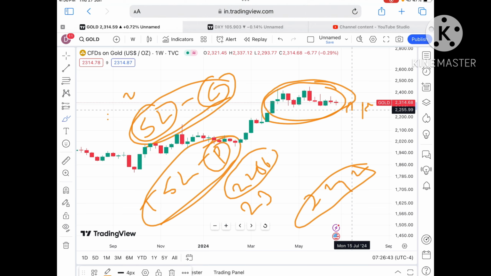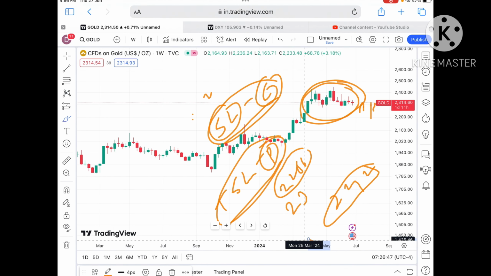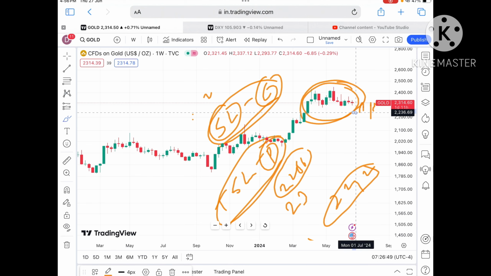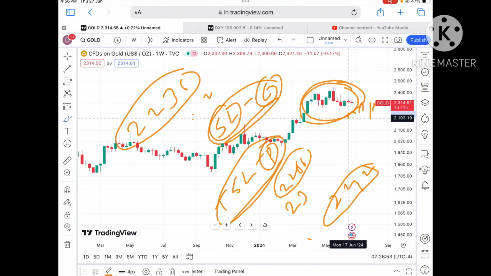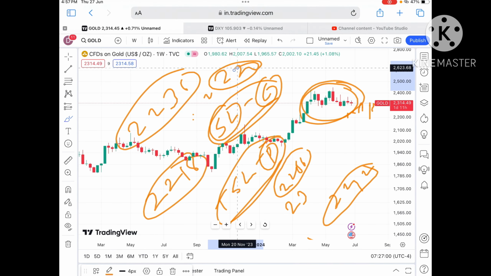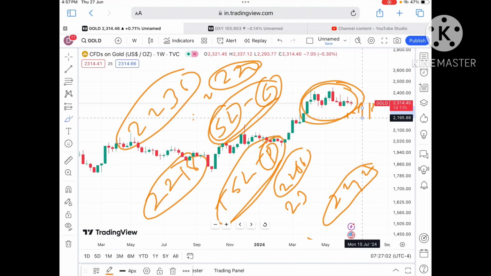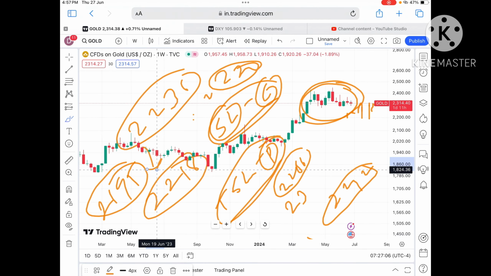If the price starts falling below that level, then the next support comes at a very low level, directly at a level of $2236. Suppose the price starts falling below 2236, a probability of touching a level of 2218 will be there, and then a level of 2200. Once the price starts falling below 2200, a probability of touching 2195 we can see, and then a further low we can see.